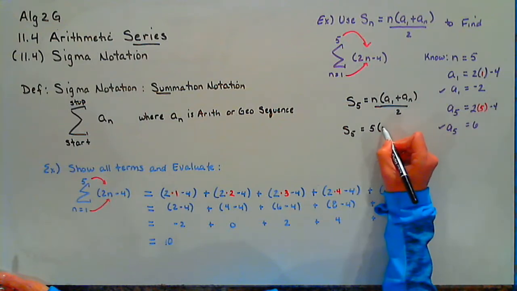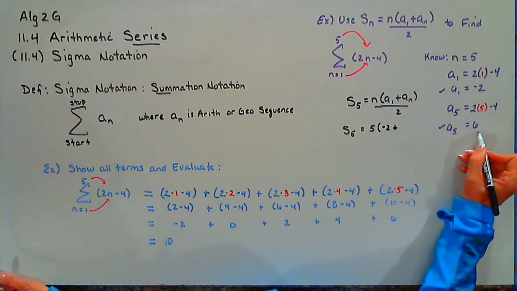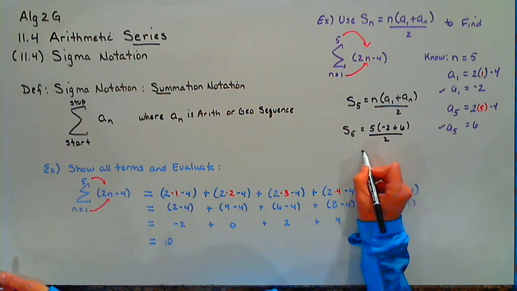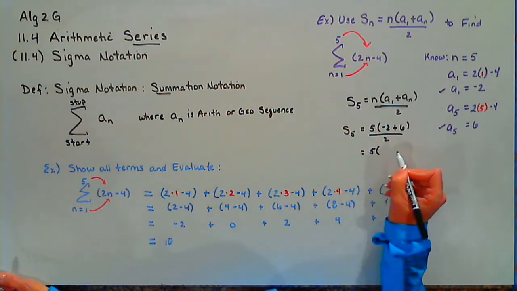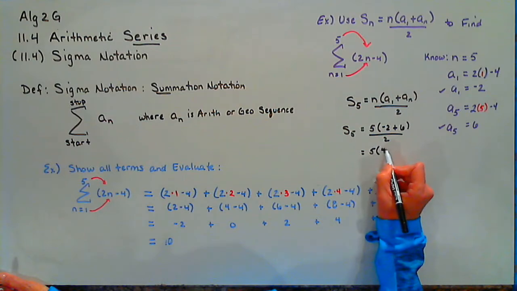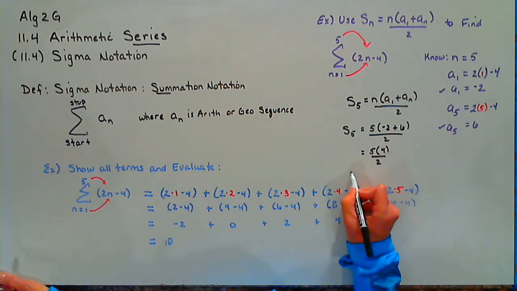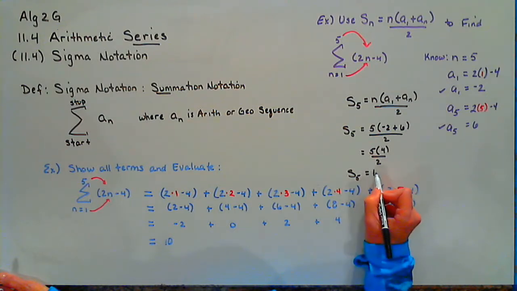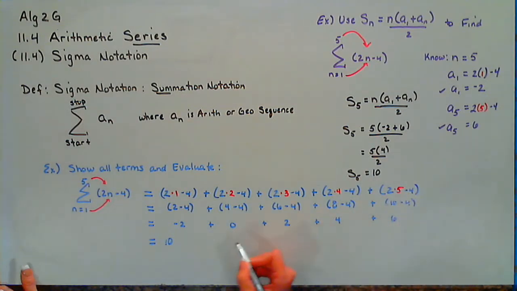Our first term was negative 2, our last term was the number 6, and dividing by 2. So that gives me 5 times negative 2 plus 6, which is 4, divided by 2. So the sum of these 5 numbers is 10. And that's what we got when we expanded.